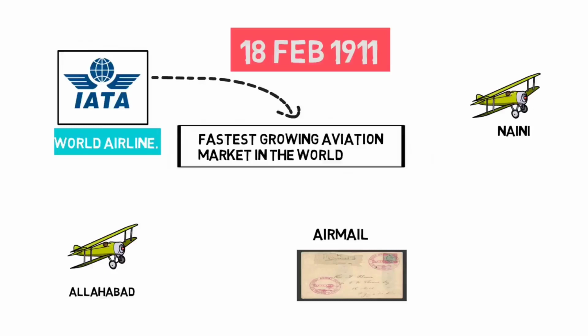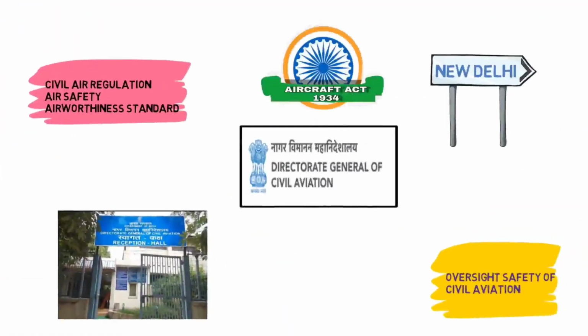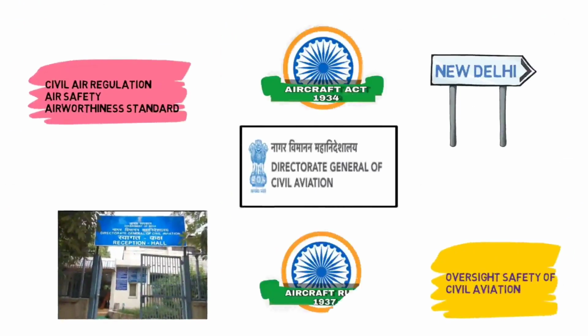Remember our first commercial flight, 1911? Post this flight, in 1934, an Act was finalized, which was known as the Aircraft Act 1934. And in the later part of 1937, rules were made, which is known as the Aircraft Rules of 1937. On the basis of this Act and these rules, DGCA controls the civil aviation of India.